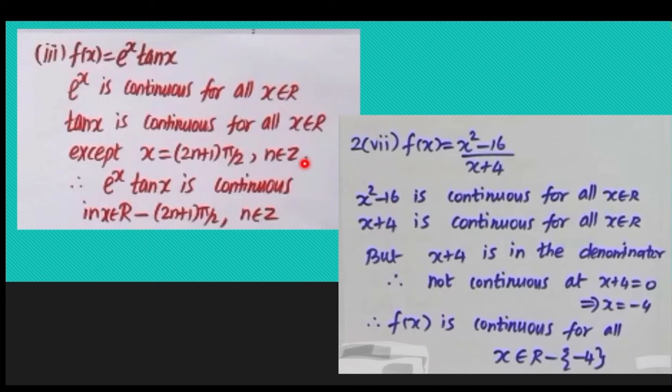Similarly, if you substitute any such points, you will get 0 in the denominator, and so we are excluding (2n plus 1) pi by 2 from the real number line.